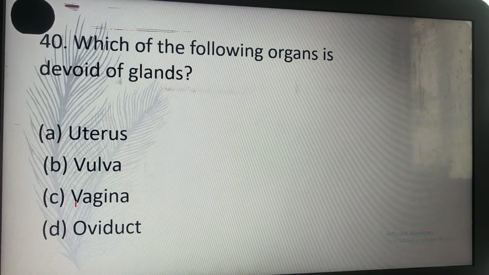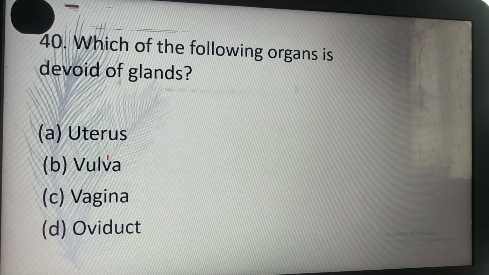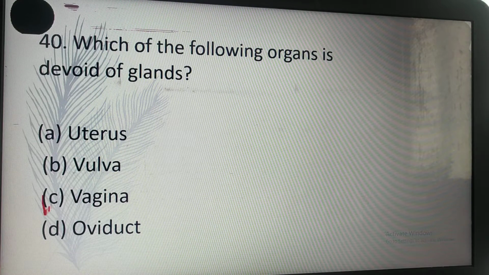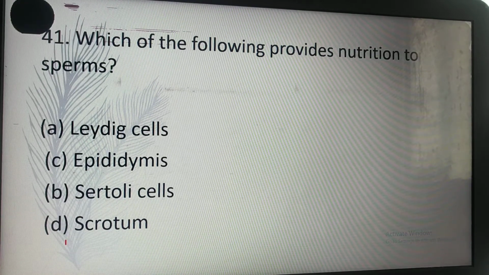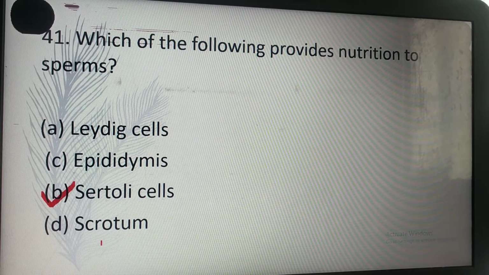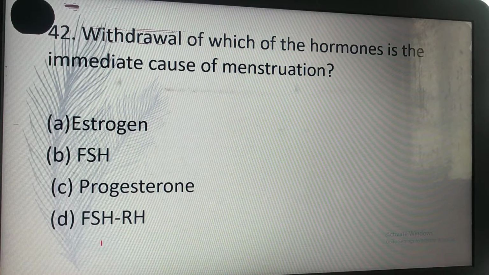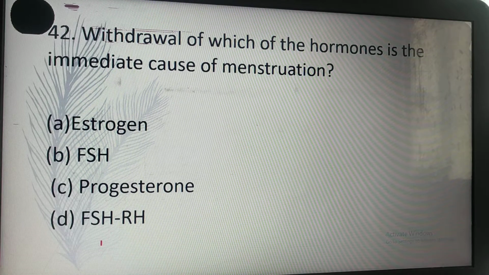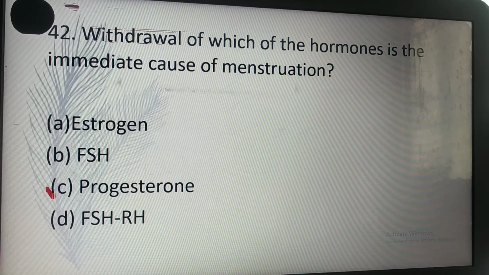Which of the following organs is devoid of glands? C. Vagina is devoid of glands. Which one of the following provides nutrients to sperms? Sertoli cells provide nutrients to sperm. Withdrawal of which of the hormones is the immediate cause of menstruation? Progesterone. C is the correct answer, progesterone.